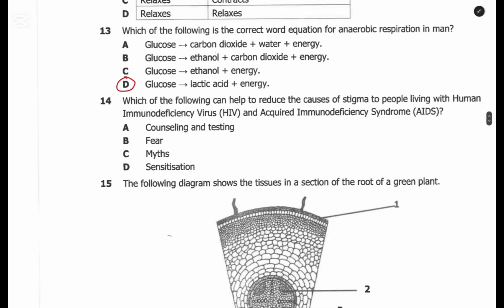Then question 14, which of the following helps to reduce the causes of stigma to people living with HIV, I mean living with human immunodeficiency virus, and acquired immunodeficiency syndrome, AIDS? A, counseling and testing. Can it reduce stigma?